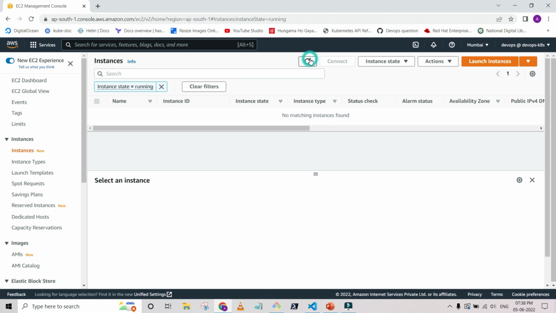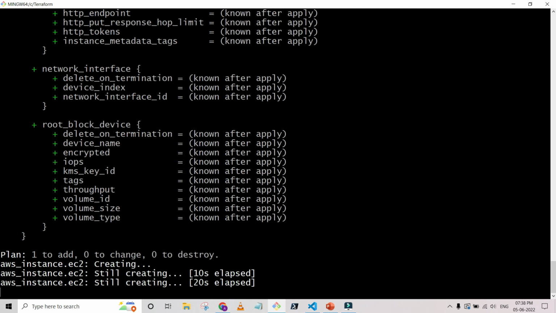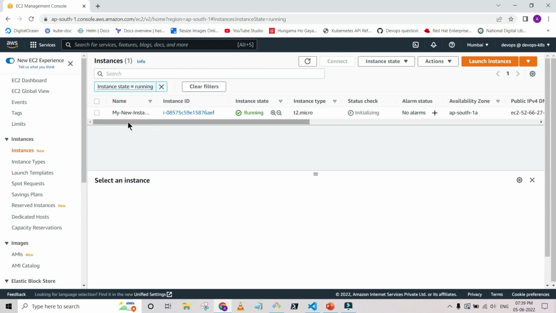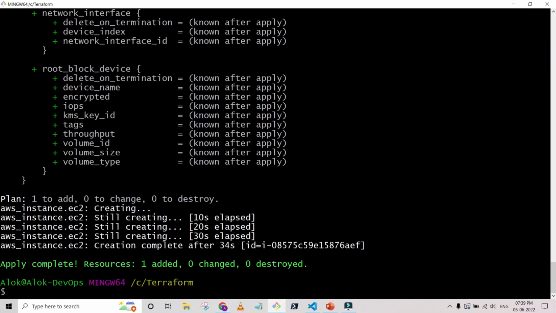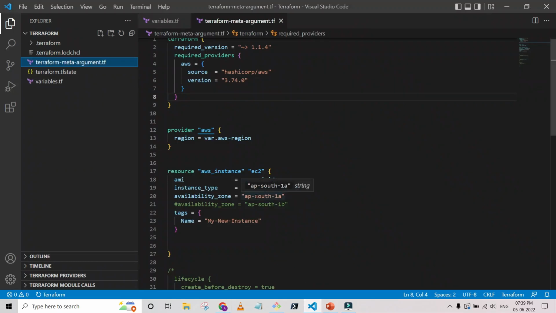Till now we don't have any instance created. Let me refresh it a few more times. It's still in the creating stage. So you can see that the new instance got created in ap-south-1a. Let it create, and then we will modify some changes, and then we will see the lifecycle feature so that we have a better understanding. Let it create completely. Okay, it's completed, in ap-south-1a, as per my desire.